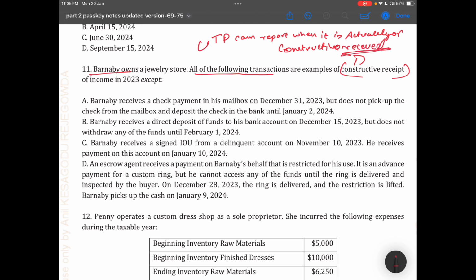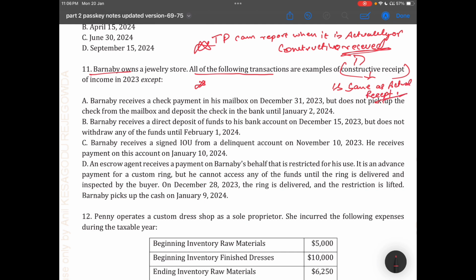There are two catch points. When income is actually or constructively received, and constructively received is the same as actual receipt.